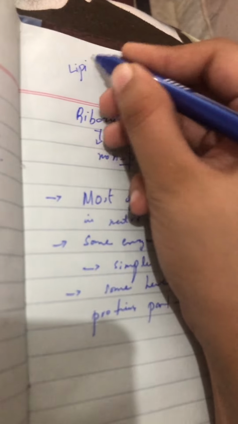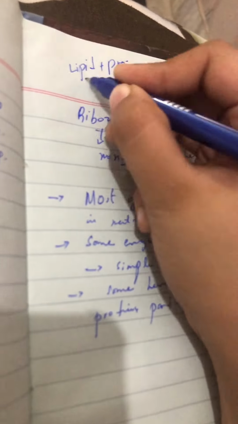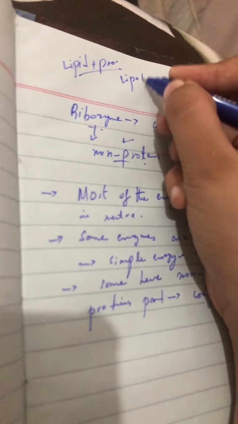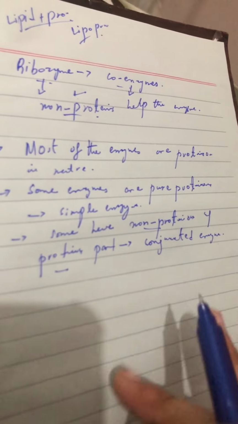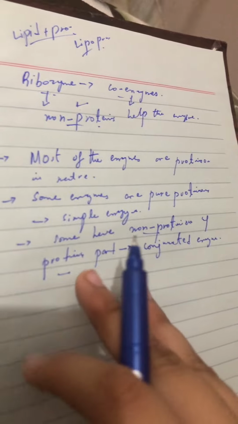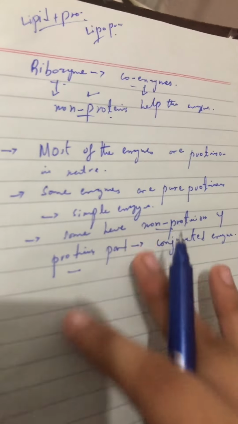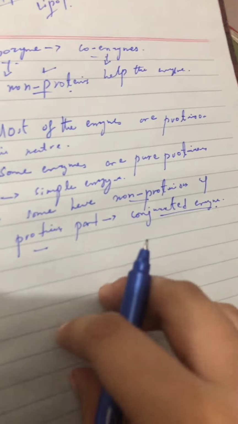For example, if a lipid is added to a protein, it makes lipoprotein. So when an enzyme has both these parts, proteinous and non-proteinous, it is called a conjugated enzyme. Conjugated means to combine.